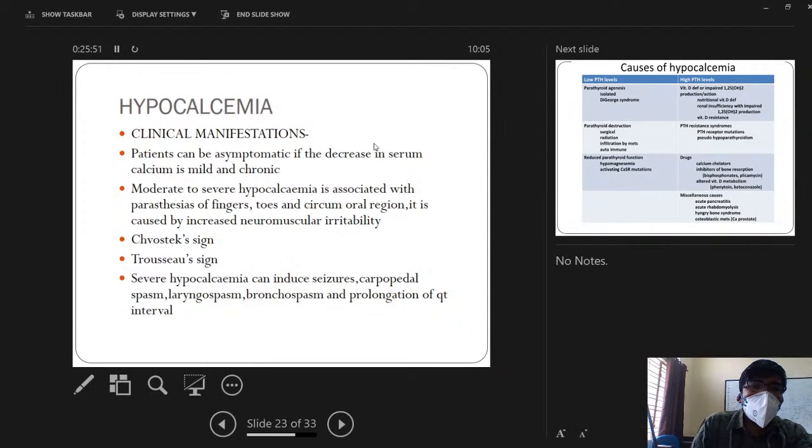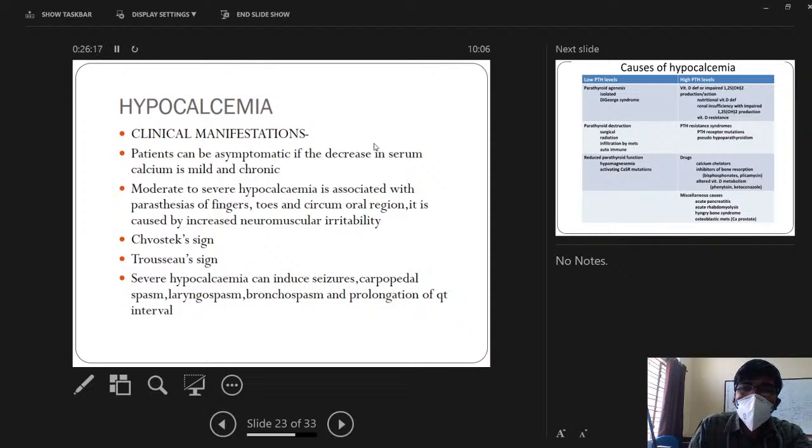Patients can be asymptomatic if the decrease in calcium is mild and chronic. If there is an acute decrease in ionized calcium, the patient might be symptomatic. The most common symptoms of hypocalcemia are paresthesias of fingers, toes, and circumoral paresthesia, because calcium is required for normal neuromuscular stability.